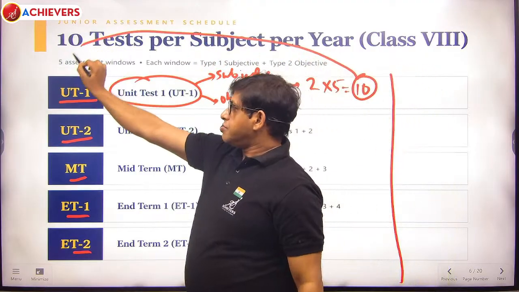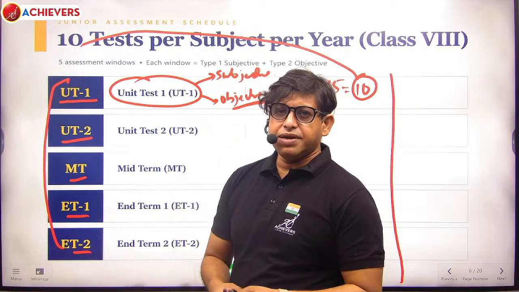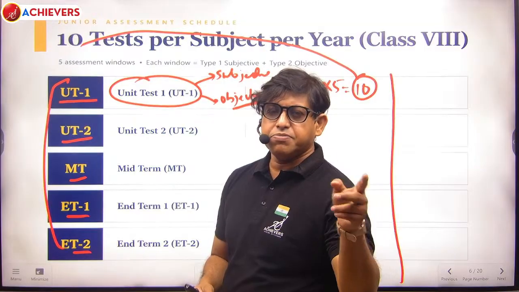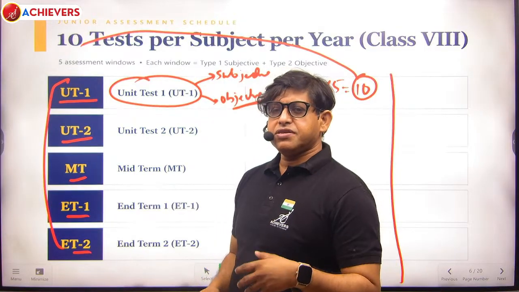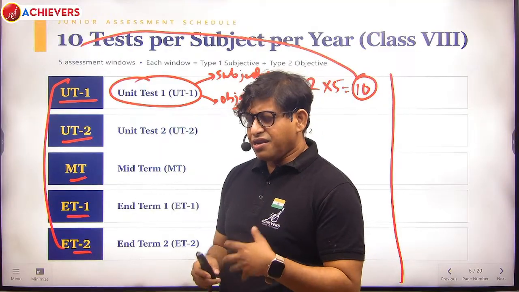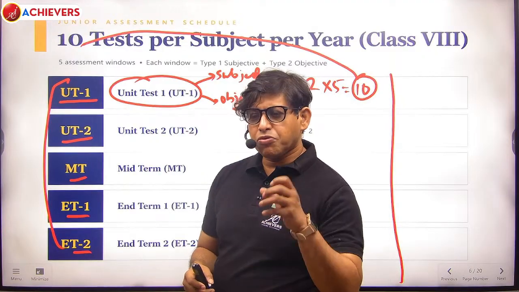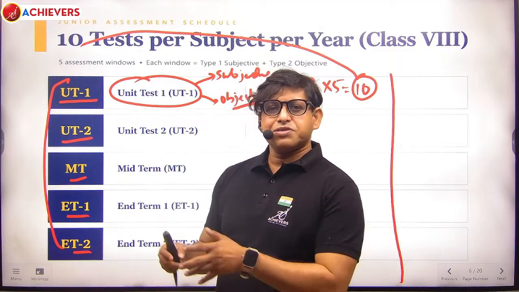Now there are 5 exams, UT1, UT2, MT, ET1, ET2, and every exam has 2 papers, one subjective and one objective. The objective paper is in the line of pre-JEE and pre-NEET preparation, and a little bit complex also, just to make your mindset very strong with respect to those examinations.